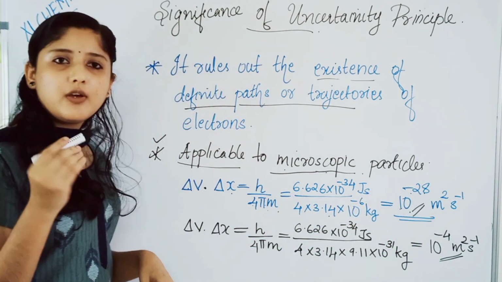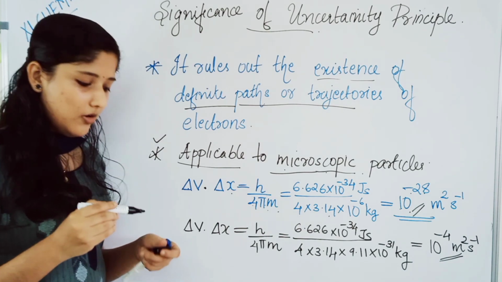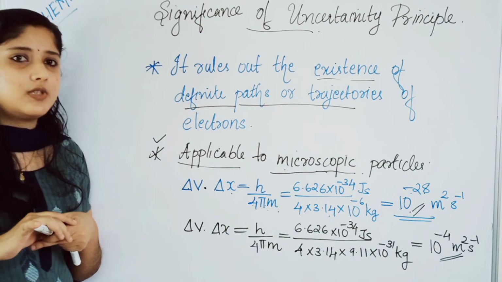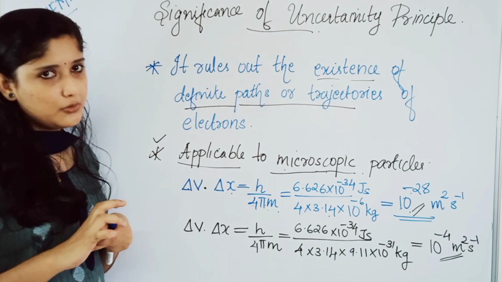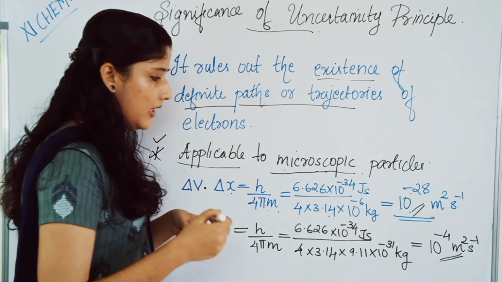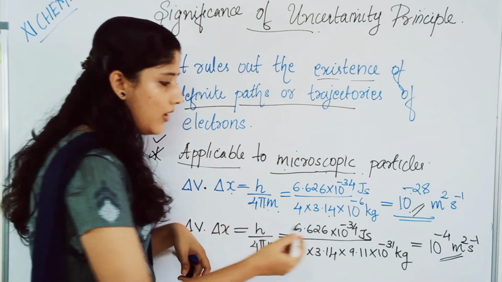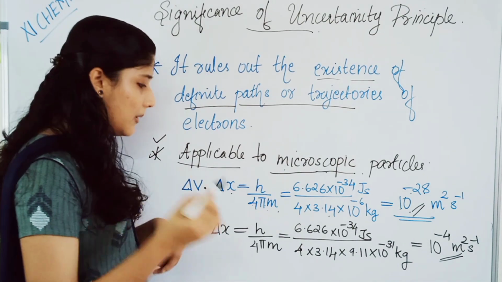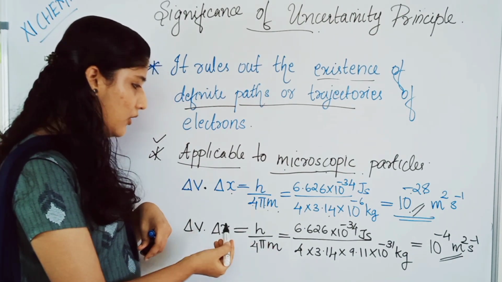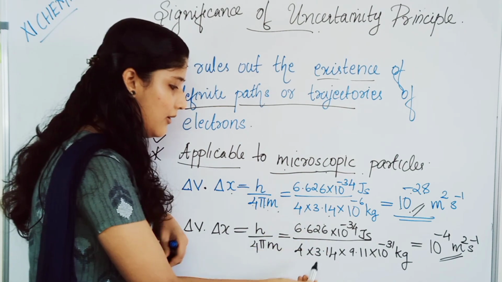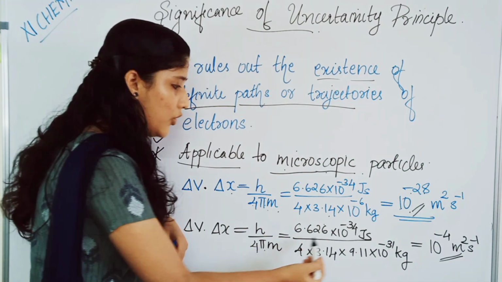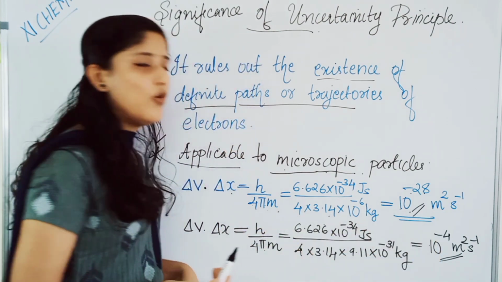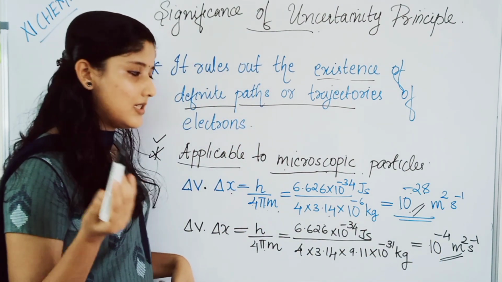Now consider a microscopic particle or an electron. What is the mass of electron? We studied it in the first class of this chapter, the mass of electron, proton and neutron. Hope you remember. Mass of an electron is 9.11 into 10 raised to minus 31 kilogram. Substitute the mass and find delta V into delta X. Substitute the h value, 4 into pi into mass of the electron. You will obtain 10 raised to minus 4 meter square second inverse.